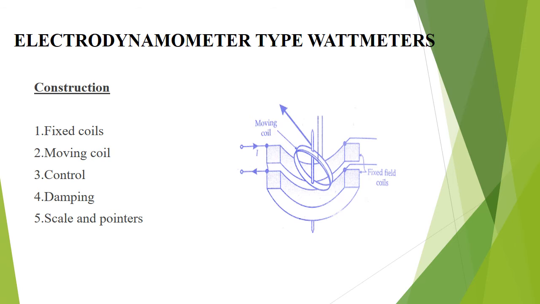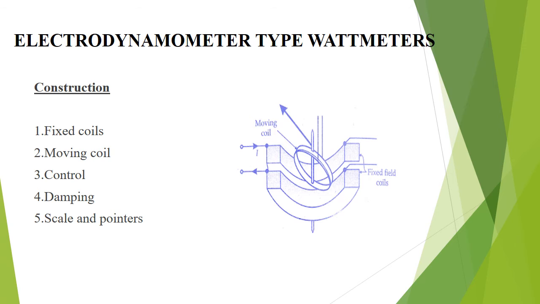Let me see the construction of the electrodynamometer type wattmeter. First one is the fixed coil. The fixed coils are the field coils which carry the load current of the circuit. Generally, they are divided into two halves but connected in series. The fixed coil, also called the current coil, is always connected in series with the load and is properly laminated in order to avoid eddy current loss.